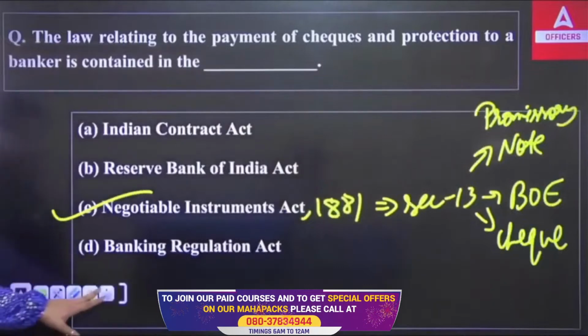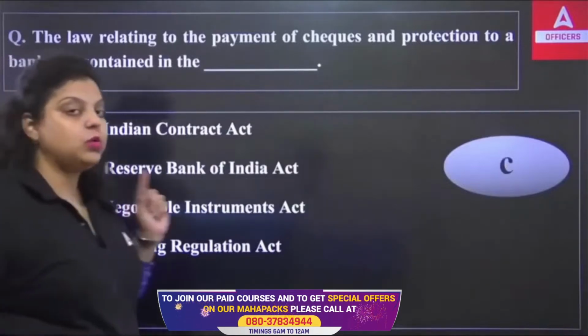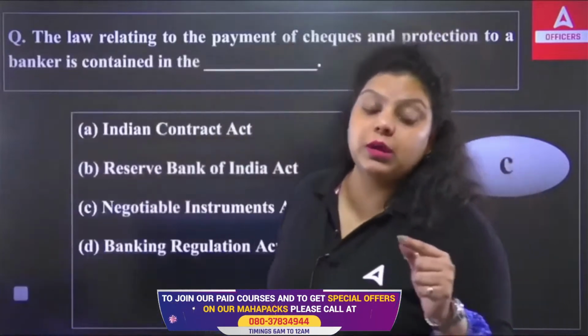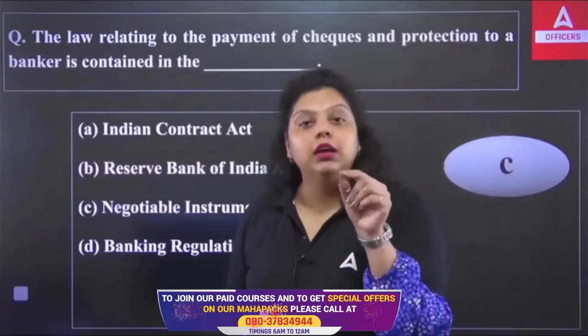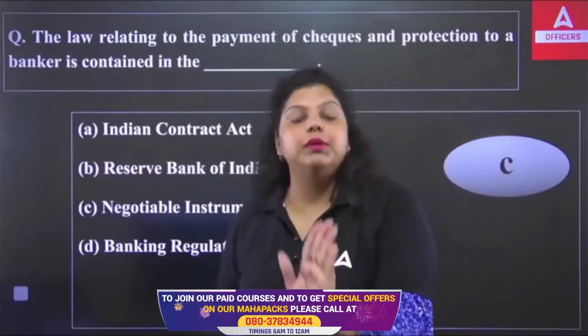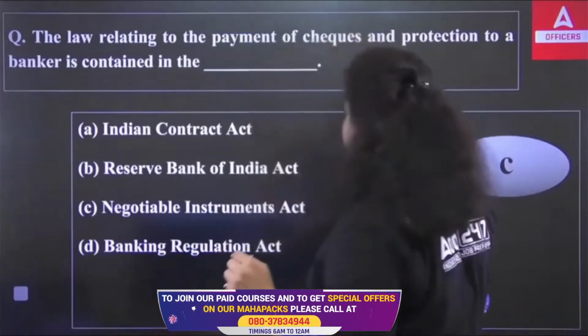Clear? So the negotiable instrument talks about the what? The payment of check and the protection to a banker. So protection to a banker will be provided under section 131 of the Negotiable Instrument Act. To which particular banker? To the collecting banker. In case of collection of a check, the protection will be given to the collecting banker in section 131 of the Negotiable Instrument Act.